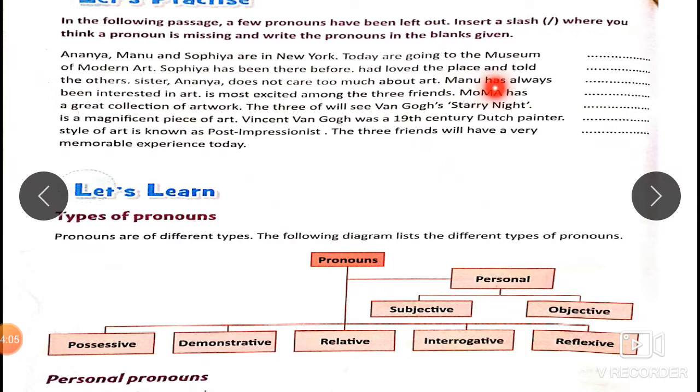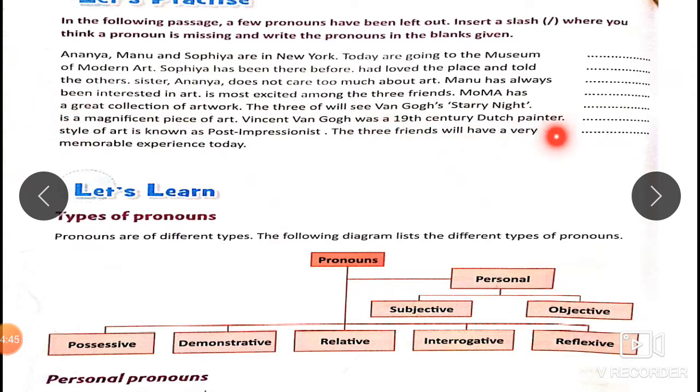Okay. Next, Moma has a great collection of artwork. The three of them. Okay. Right after of, a slash, and on the fifth blank there will be them. The three of them will see Van Gogh's Starry Night. It is a magnificent piece of art. Okay, right before is there should be an it, and on the sixth blank you have to write it. Vincent van Gogh was a 19th century Dutch painter. His style of art is known as post-impressionist. So on the seventh blank you have to write his, and a slash before style.